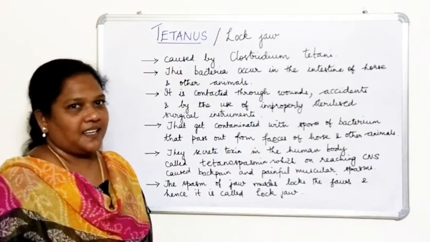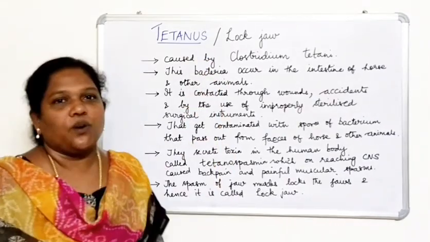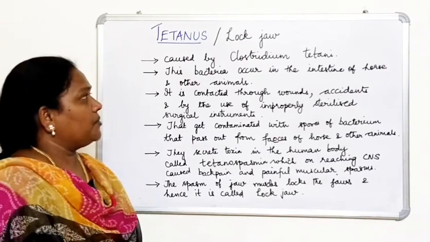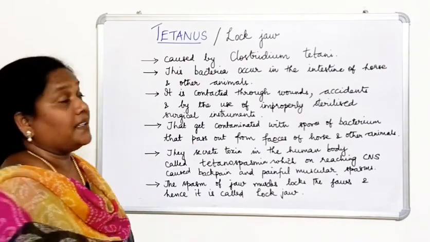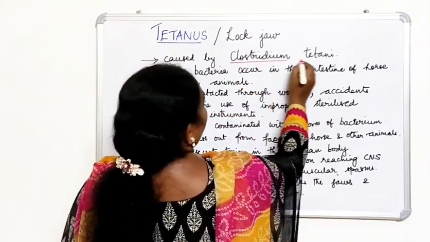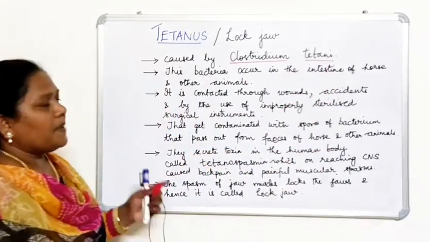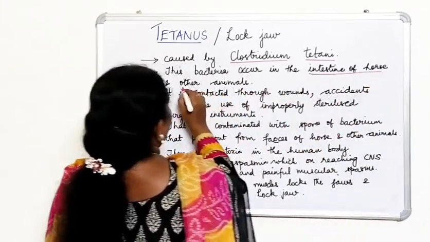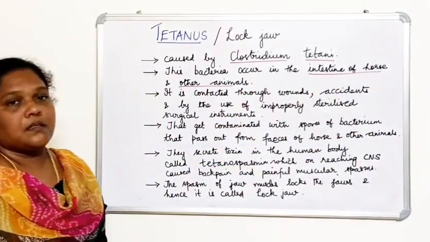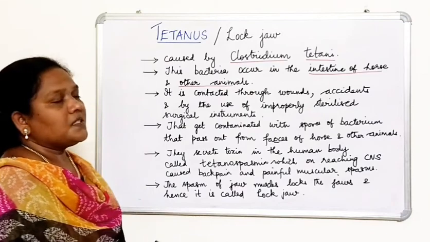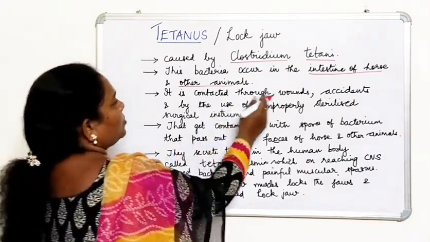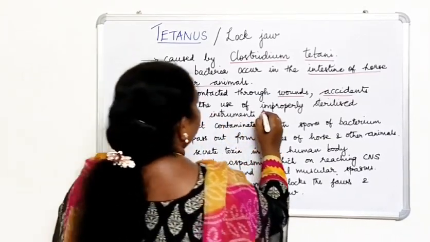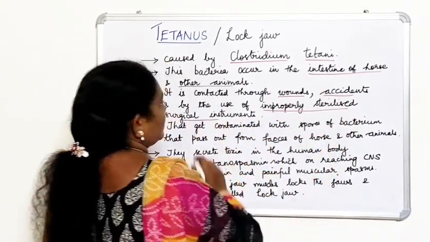Next disease is tetanus. Tetanus is otherwise called lockjaw. This is also a bacterial disease, caused by a bacterium called Clostridium tetani. What is the name of the bacterium? Clostridium tetani. Normally this bacterium occurs in the intestine of horses and other animals. Then how is it transmitted? It is contracted through wounds or during accidents, by the use of improperly sterilized surgical instruments.